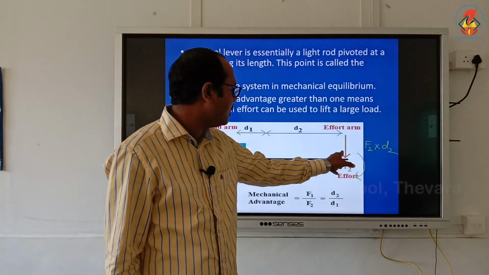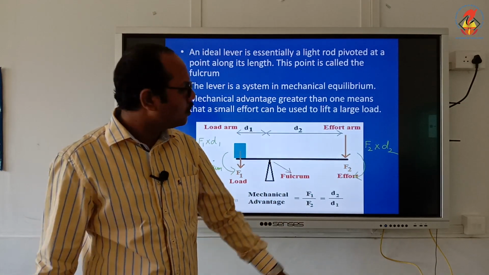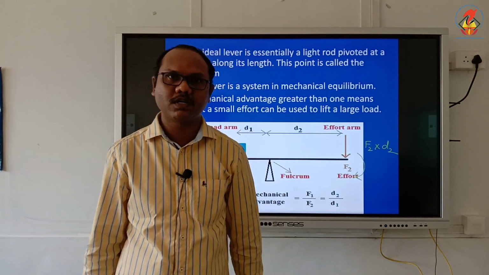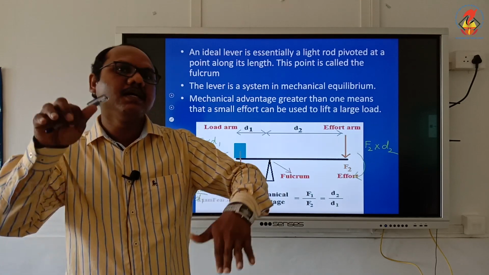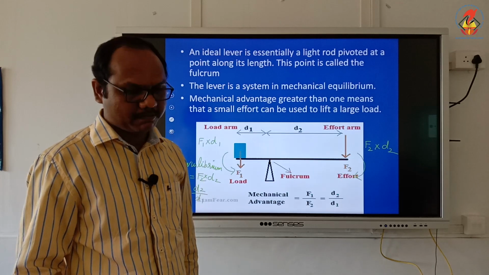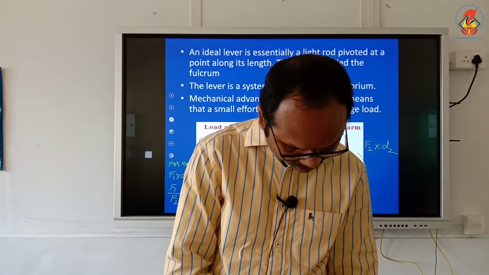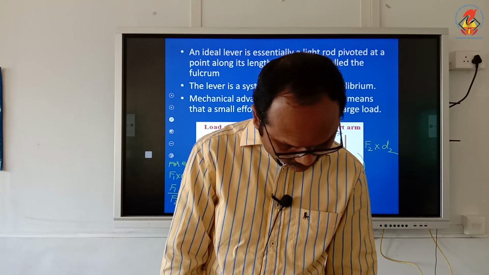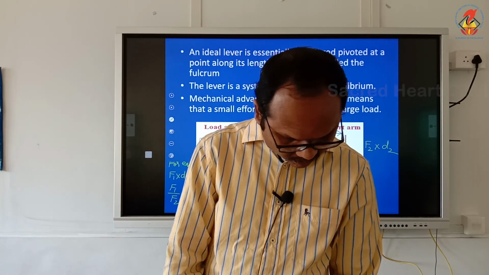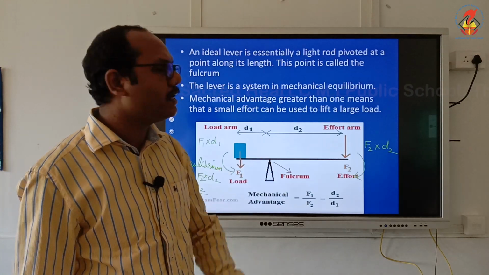This arm is called lever arm or effort arm. So you give the effort arm more. His mass is less, but his effort arm is more, so he can also produce the same torque. Then this is possible. This is called the principle of moments. Please draw the figure and take that down.